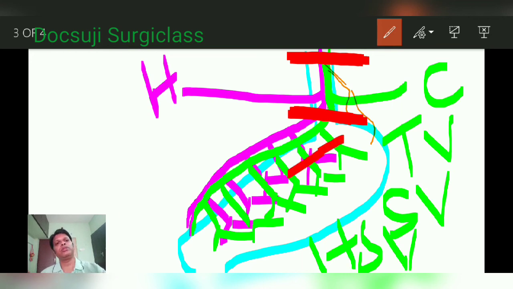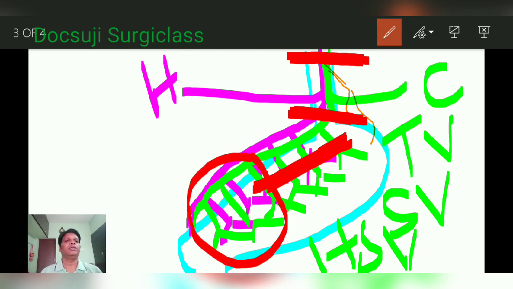Then highly selective vagotomy: when you cut the vagus nerve supplying the proximal stomach, you are cutting the nerve supply to the proximal stomach and retaining the nerve supply to the antrum and pylorus. Then it is called highly selective vagotomy.